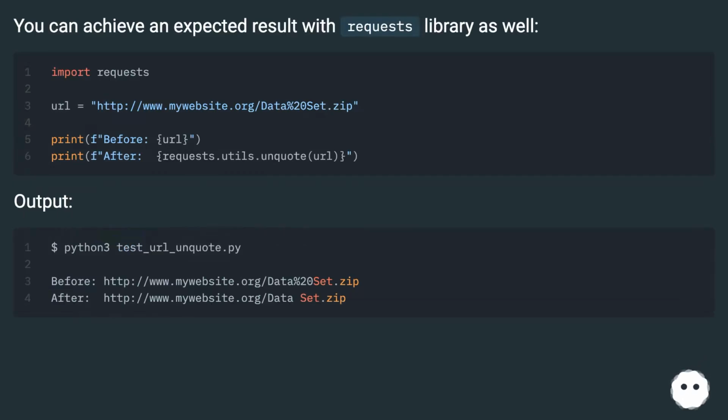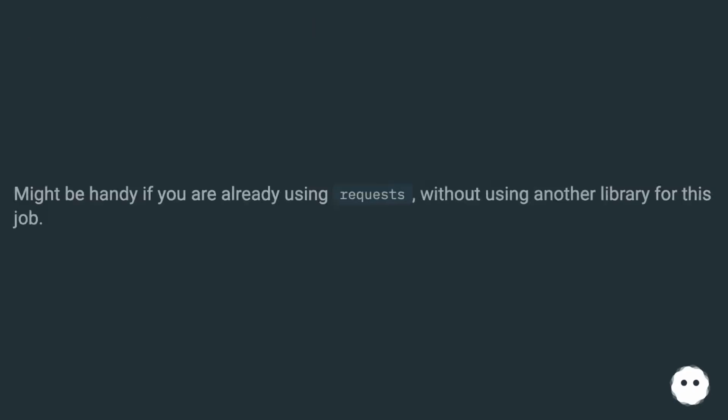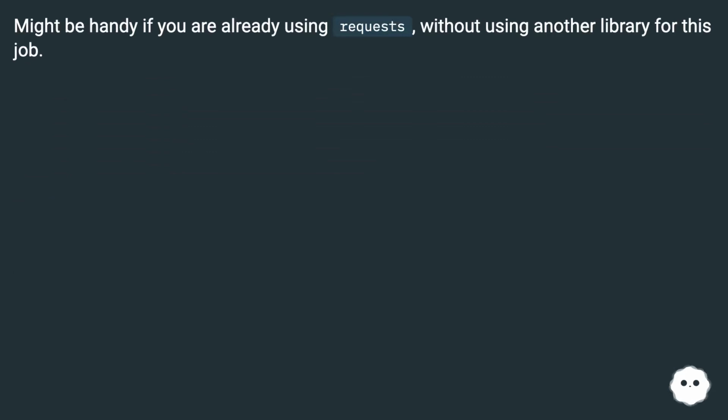You can achieve the expected result with the requests library as well. Output. Might be handy if you are already using requests, without using another library for this job.